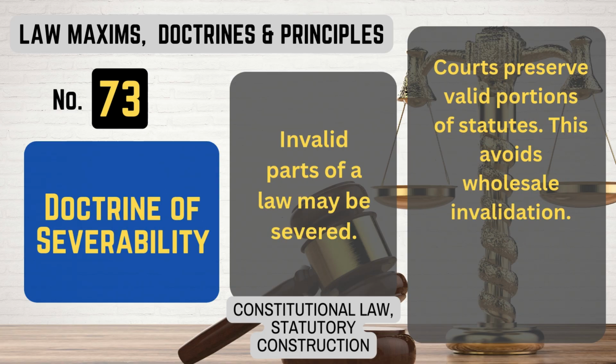Number 73. Doctrine of severability. What it means. Invalid parts of a law may be severed. Courts preserve valid portions of statutes. This avoids wholesale invalidation. That's doctrine of severability.